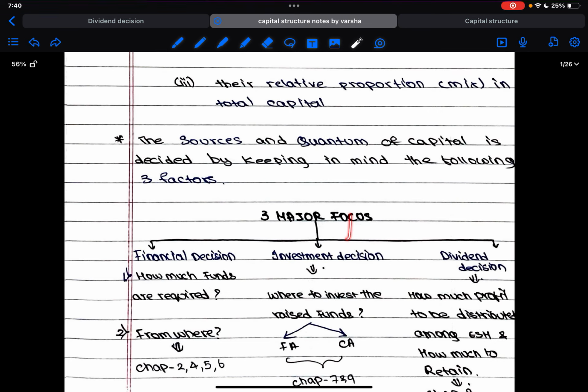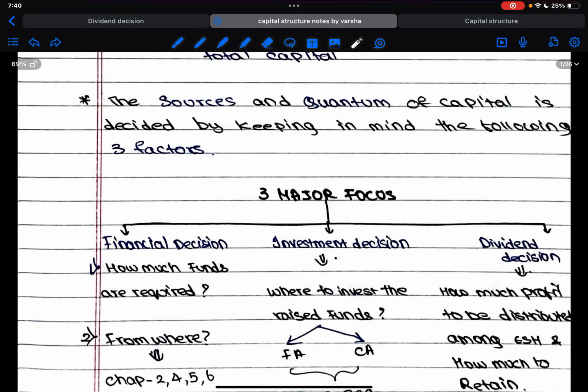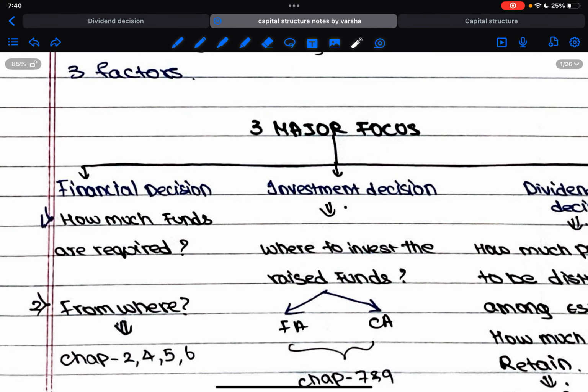What are the aspects? Firstly, we know that FM has 3 major decisions that should be taken by each and every person. So first, the financing decision. How much fund is required? What is the amount of fund that I need for the particular project or investment or production of goods or services? Okay. Then from where should I get it? So if I am going to get it from debt, where should be the source of debt? Is it a bank loan? Is it a debenture? Is it a bond? So what is the source of debt from where I am going to raise the fund? So this is the first basic question. Now, what are the chapters that cover these decisions? Chapter number 2, 4, 5 and 6.